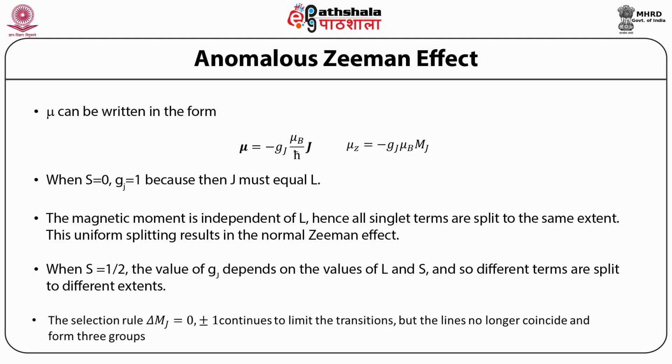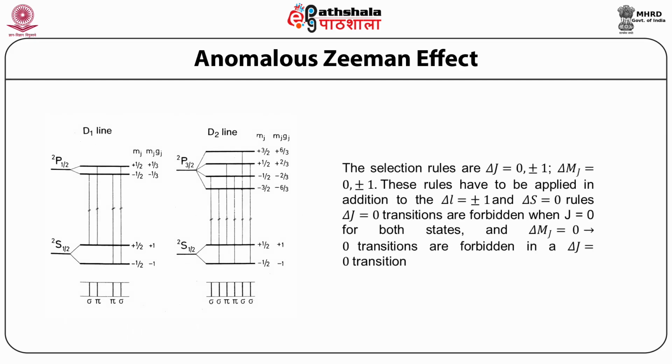The selection rule Δm_J = 0, ±1 continues to limit the transitions, but the lines no longer coincide and form three groups. Thus, the selection rules are ΔJ = 0, ±1 and Δm_J = 0, ±1. These rules have to be applied in addition to the ΔL = ±1 and ΔS = 0 rules.